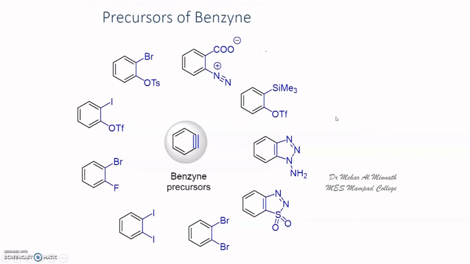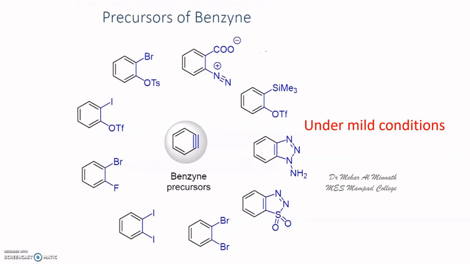So you can produce benzynes under mild conditions. That's important. These are the ways by which you can produce benzynes under mild conditions, or else you'll have to use drastic conditions like a very strong base.